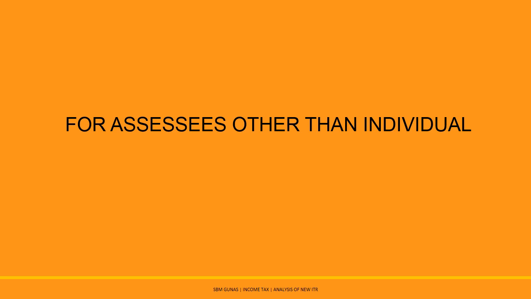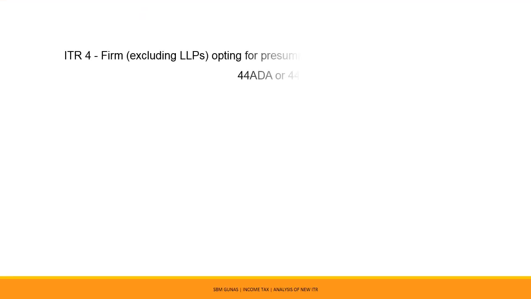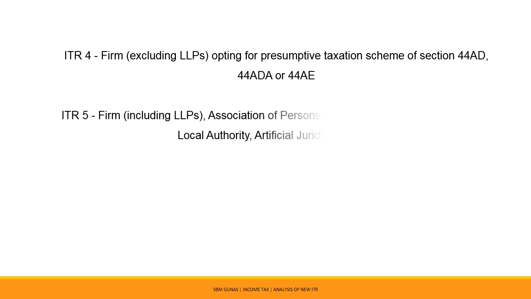Let us understand which income tax form can be used by SSC other than individual. ITR 4 can be utilized by firm excluding LLPs opting for presumptive taxation scheme of Section 44AD, Section 44ADA or Section 44AE. ITR 5 can be utilized by firm, including LLPs, association of persons, body of individuals, local authority, artificial judicial person.